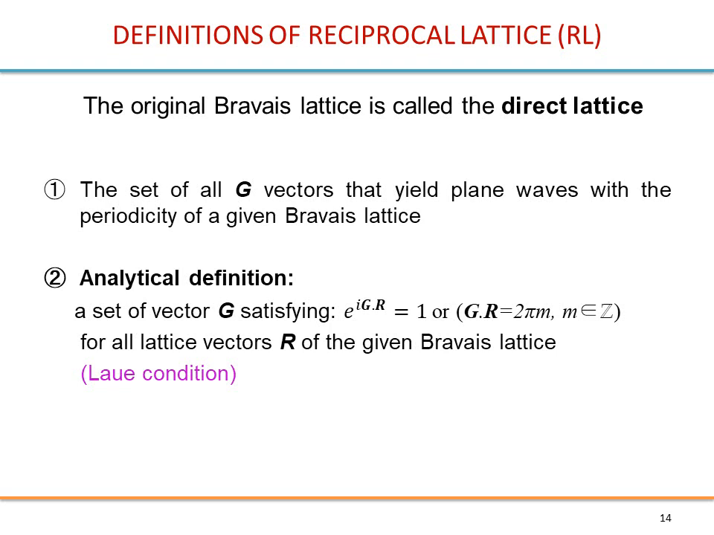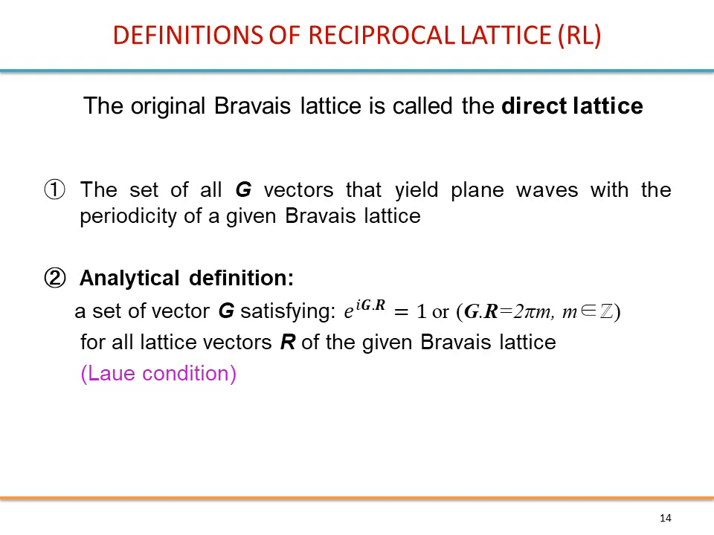First of all, the original Bravais lattice is called the direct lattice. So the first definition is the set of all G vectors that yield plane waves with the periodicity of a given Bravais lattice. So we are going to look at what this means, so don't worry for now. We will see that soon. We have an analytical definition, which is just the Laue condition. So it is the set of vectors G satisfying this for all R belonging to the direct lattice.